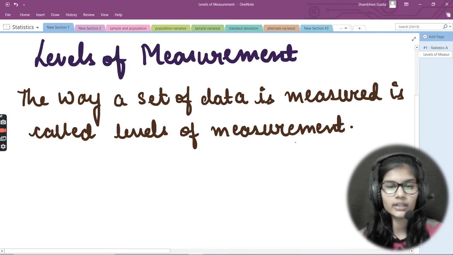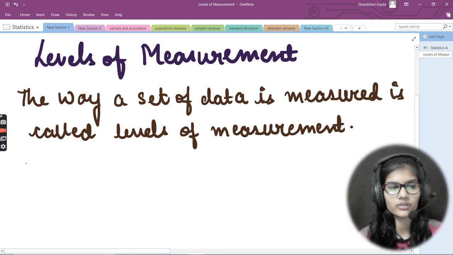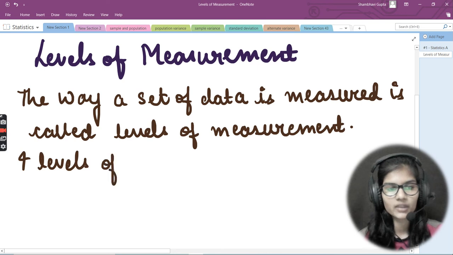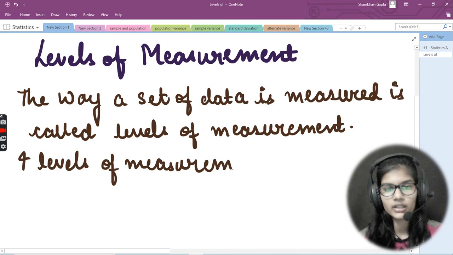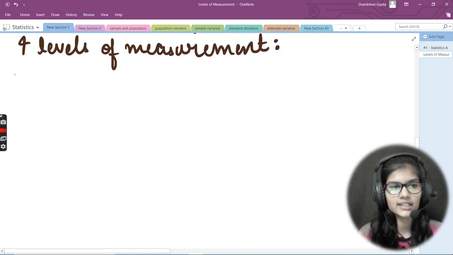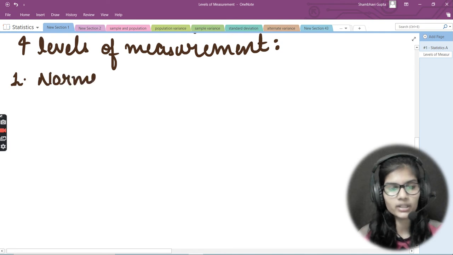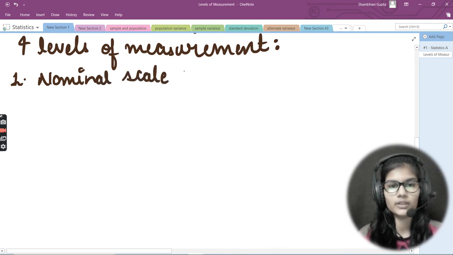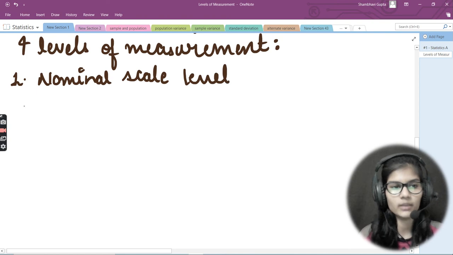Right, now basically here we have 4 levels of measurement. Okay, so I will write here 4 levels of measurement. So we have a total of four levels of measurement, and I will describe all of them. First of all, I will list all of them, then we'll be describing all of them in detail, right? So the very first one is nominal. Okay, so that is the nominal scale level.